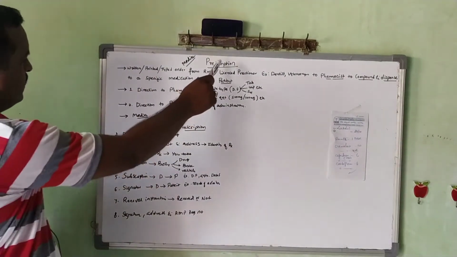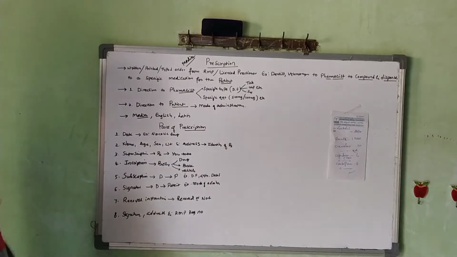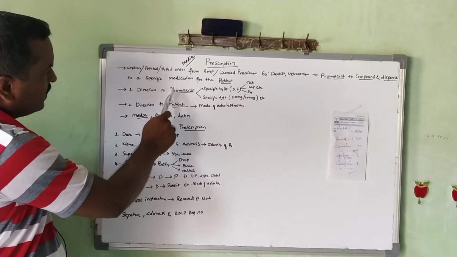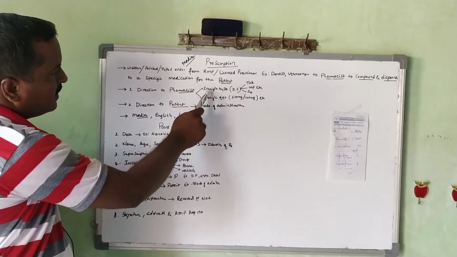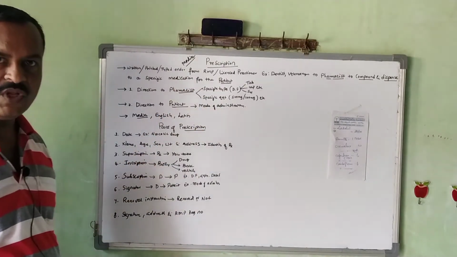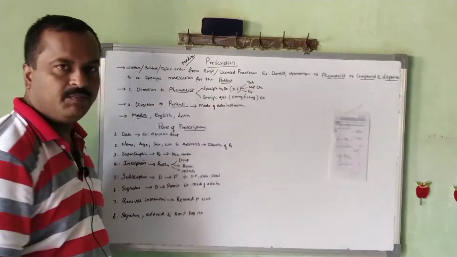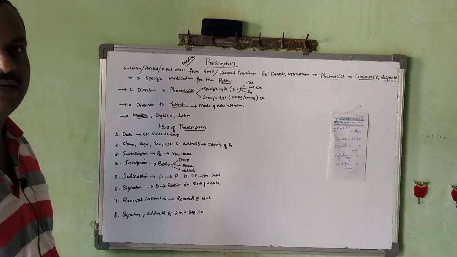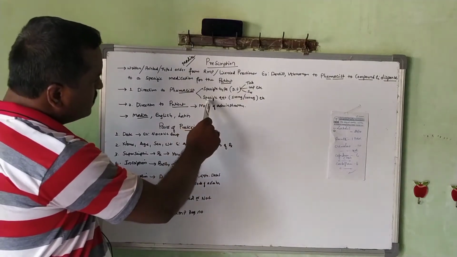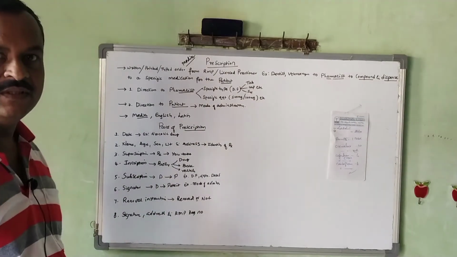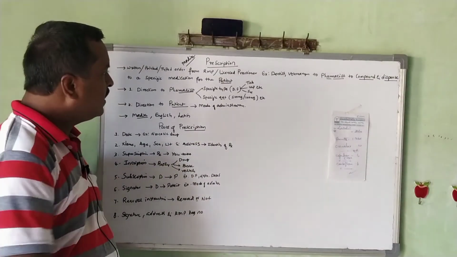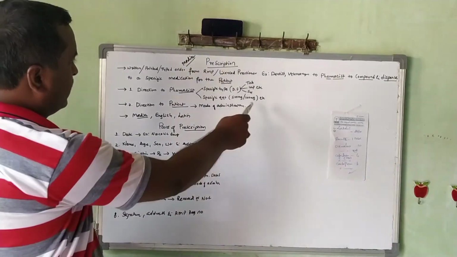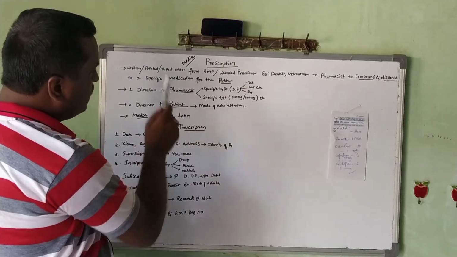So this prescription will contain majorly two important directions. One is the direction to the pharmacist, related to what specific dosage form is to be prepared, for example tablet, capsule, syrup, and also includes the specific quantity. It might be 100 ml, 50 ml of the syrup, whatever quantity has to be prepared. Another important direction is given to the patient.